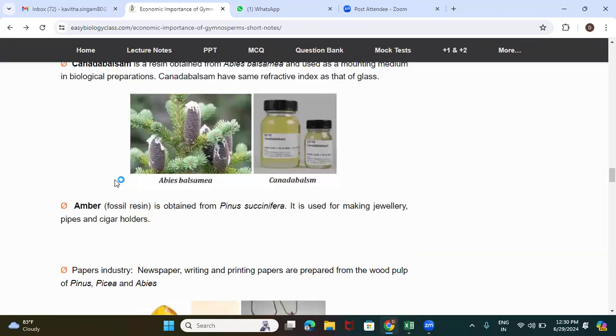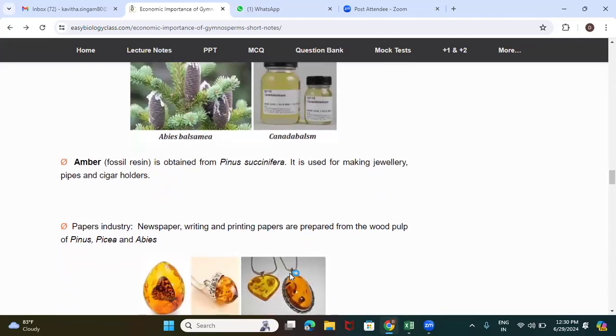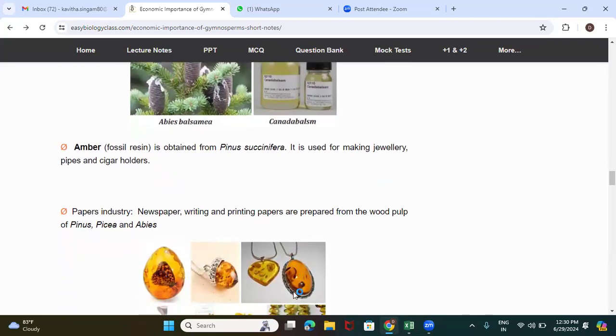Next comes amber, obtained from Pinus succinifera, used in the preparation of jewelry. You can look at the beautiful lockets obtained from amber.